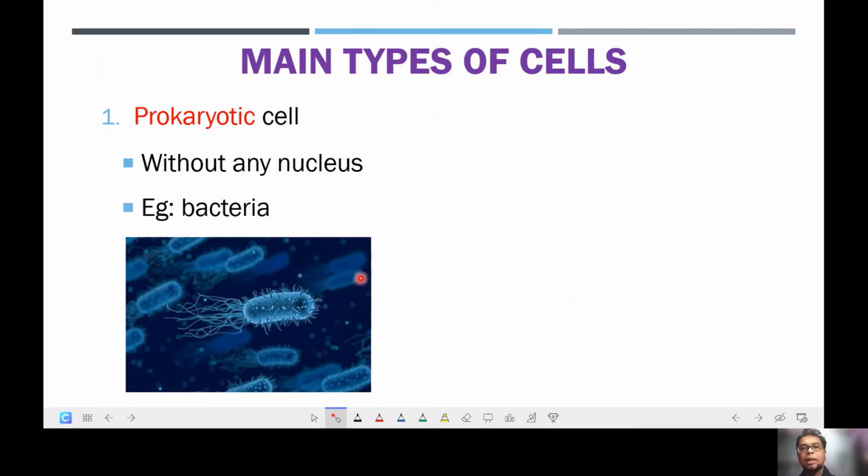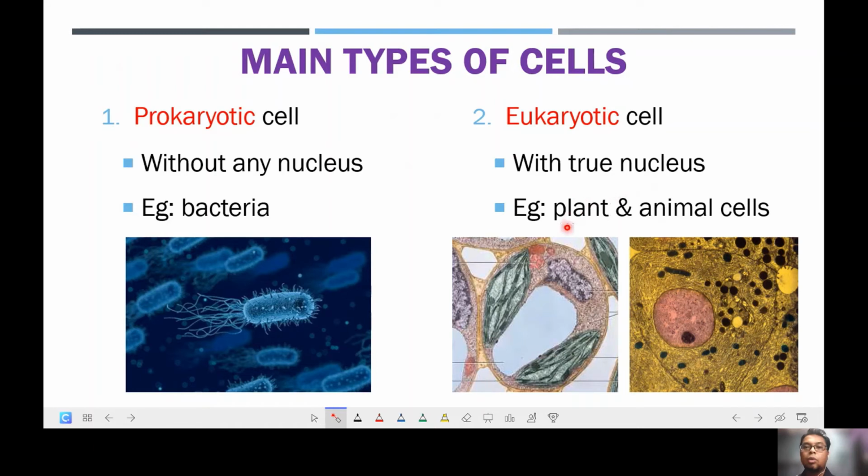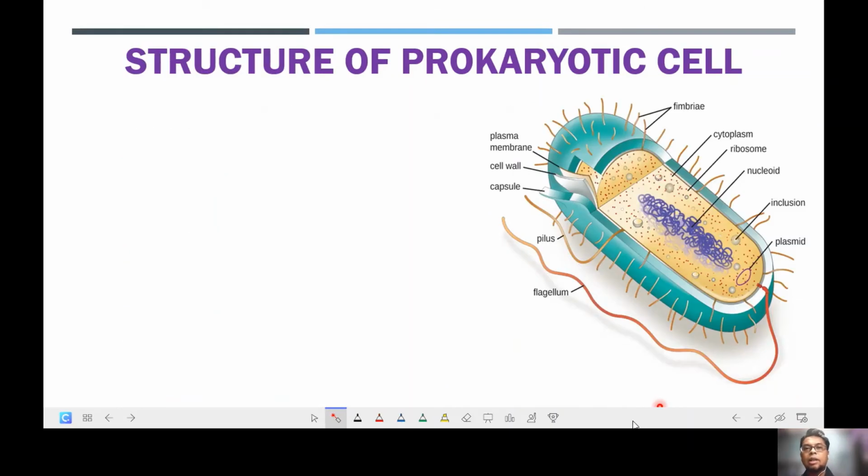And the second main type of cell is the eukaryotic cell. This usually refers to cells with a true nucleus. Examples are the plant cell over here and also the animal cell over here. Now let's look at the structure of the prokaryotic cell first.